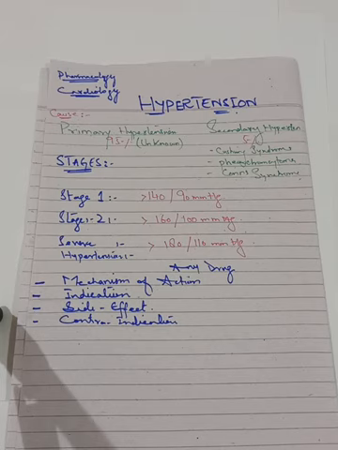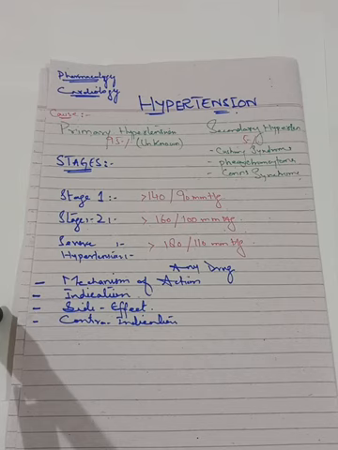I will also discuss the stages, which are most commonly asked in your theory paper and also in your viva voce questions. In stage 1, the BP is more than 140 by 90. In stage 2, the BP is 160 systolic and 100 diastolic. In severe hypertension, the BP is more than 180 by 110. So this is the brief introduction of hypertension.